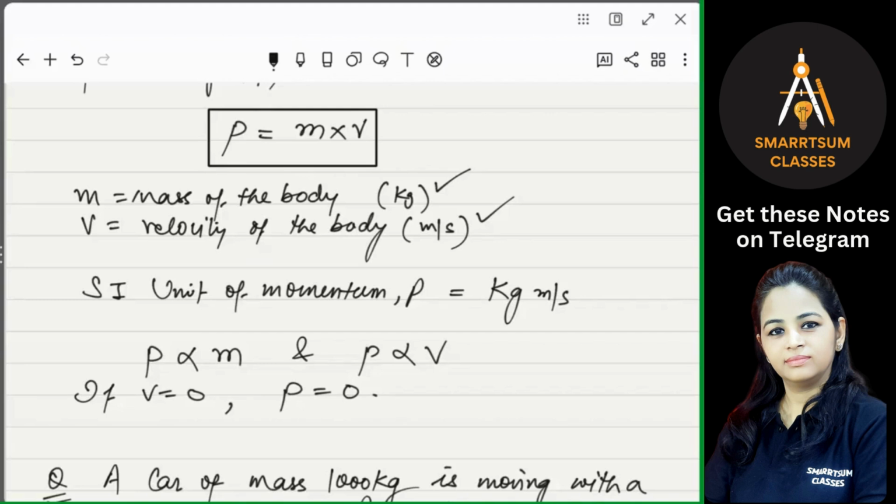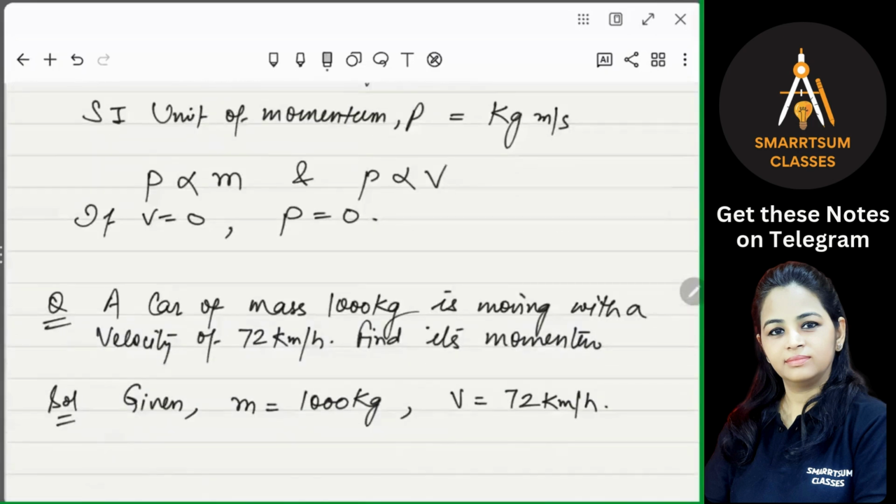Okay. So before putting the values into the formula, you have to first check whether they are in their SI units or not. The SI unit of velocity is meter per second, but it is given here in kilometer per hour, right? So you have to first convert kilometer per hour into meter per second.